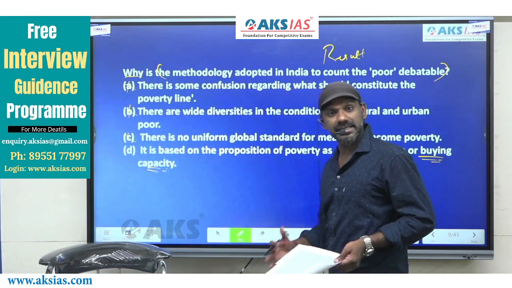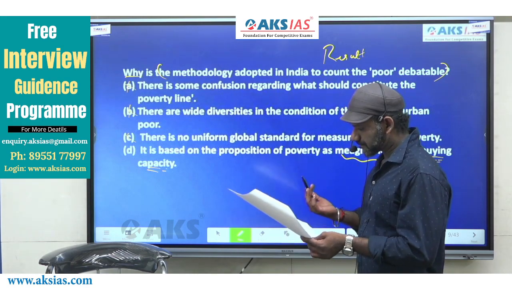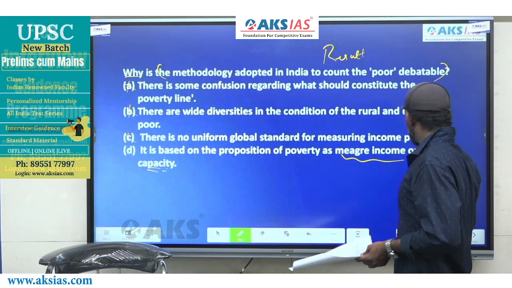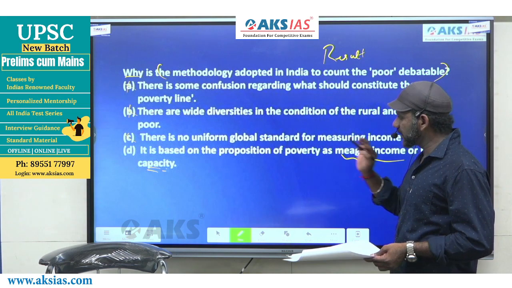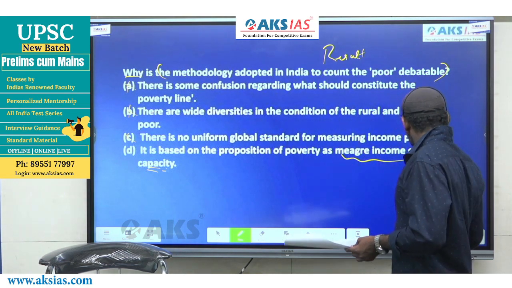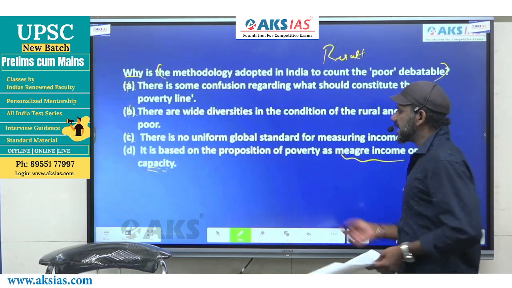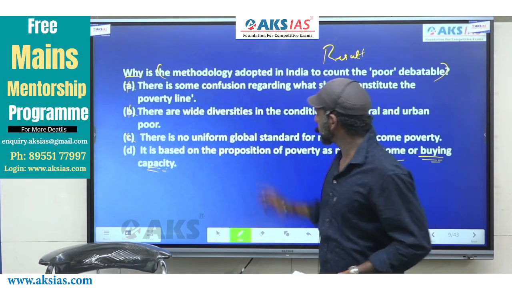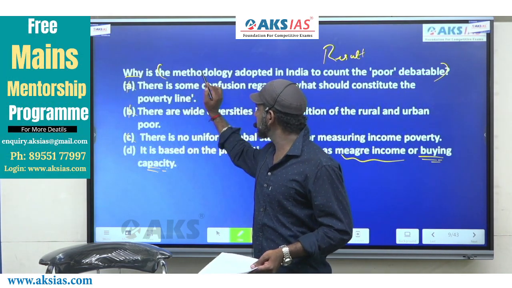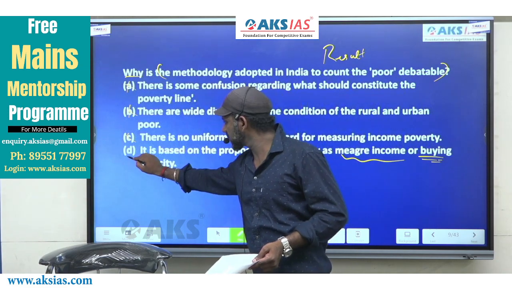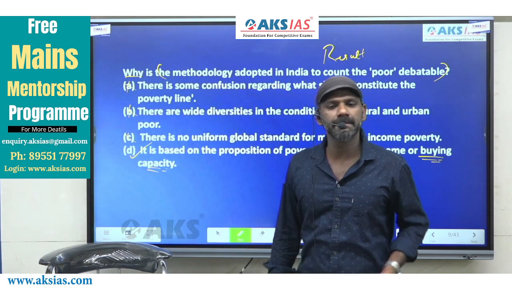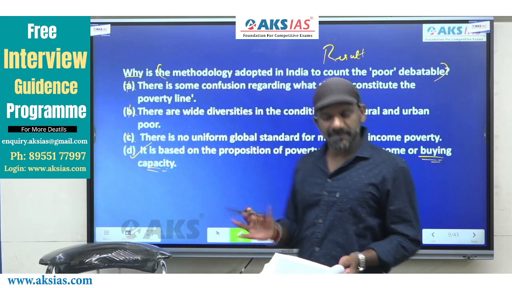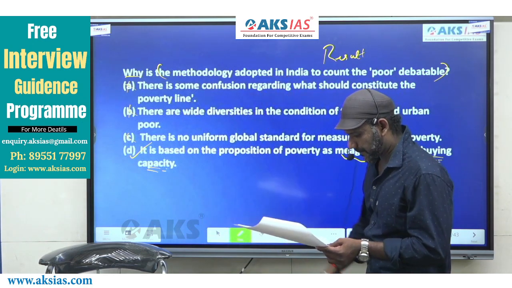Buying is the same as purchasing. Capacity is the same as power. Meager income is the same as insufficient income. So D contains mention about the details talked about in the statement, coming close to the result. So the reason to this result, or the answer to this question, must be option D. Got it? Come to the next one.